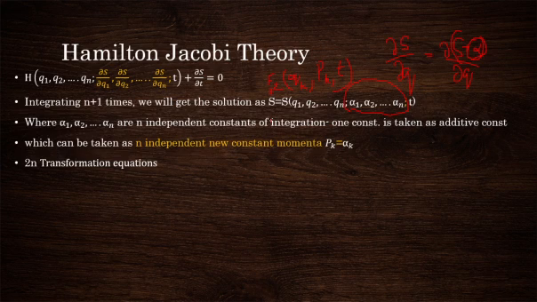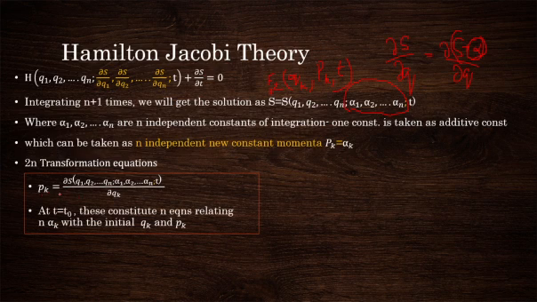Now let us write down the transformation equations of F2, in terms of S. It is already having Q, so differentiating S with respect to Q will give the canonical conjugate pk.